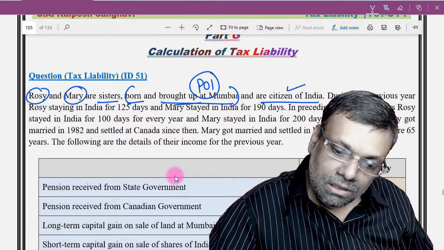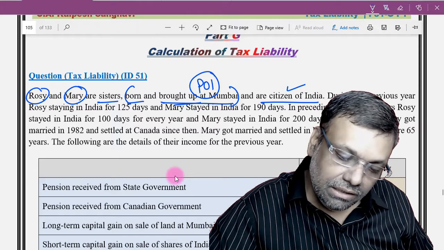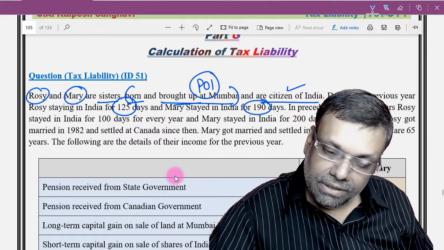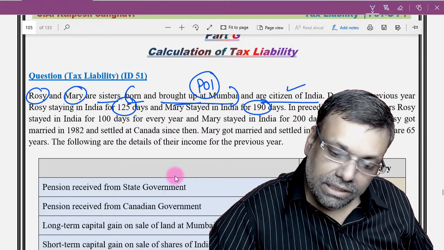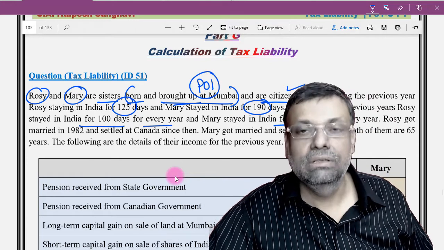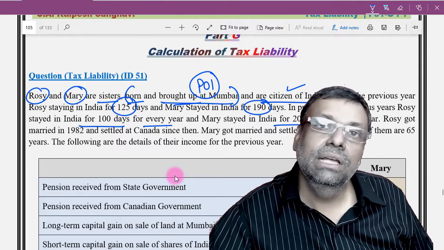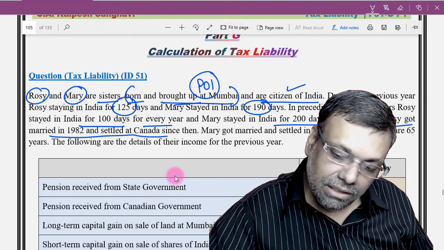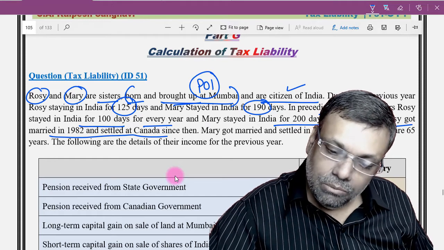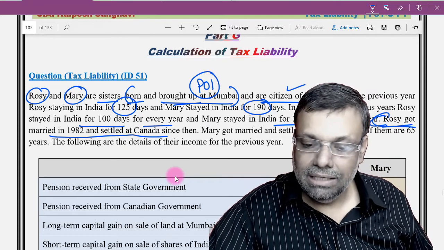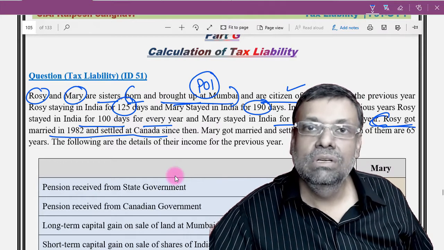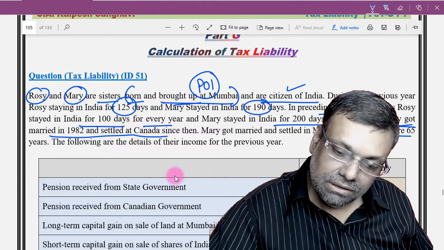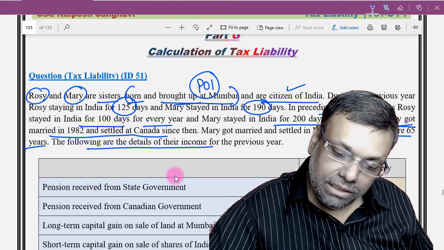Now during the previous year, Rosie is staying in India for 125 days and Mary stayed for 190 days. In the preceding 15 years, Rosie stayed in India for 100 days every year and Mary stayed in India for 200 days every year. So Rosie's preceding year stays and the previous year stay, everything has been given to us. Rosie has got married in 1982 and settled in Canada. Since then, Mary got married and settled in Mumbai. Now, this part of the statement hardly matters, but it basically signifies whether they are connected with India or not in the present status. Both of them are 65 years, that means senior citizen. Following are the details of their income and so on.